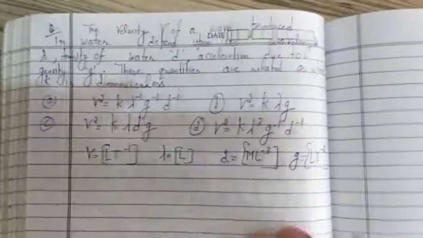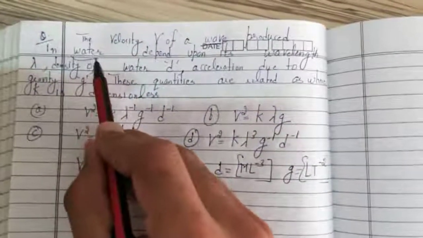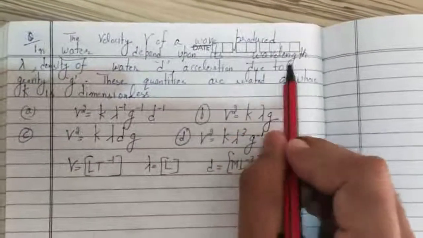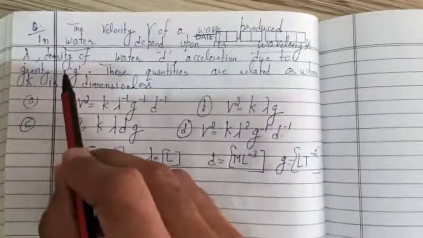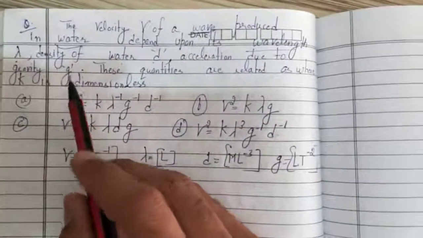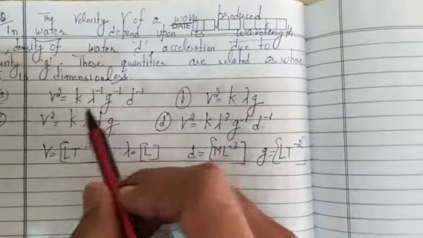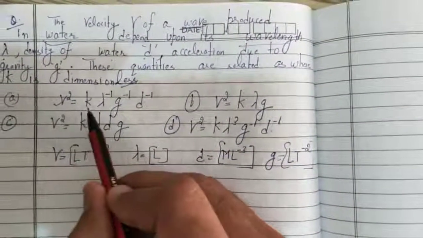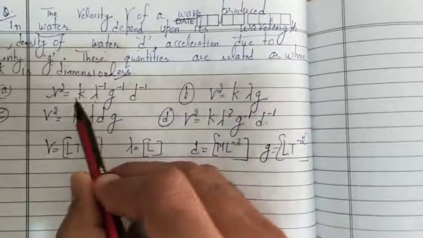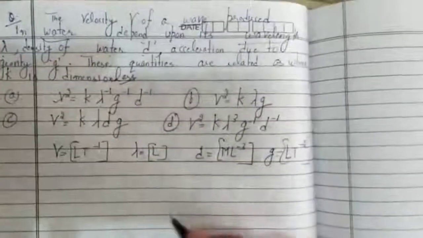So note down this question as homework. A wave is produced in water, and the velocity v of that wave depends on wavelength lambda, density of water d, and acceleration due to gravity g. They have said these quantities are related, where k is dimensionless. They have given 4 options, A, B, C, D, meaning which formula is going to be correct.